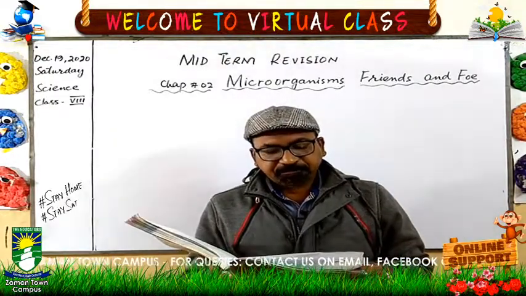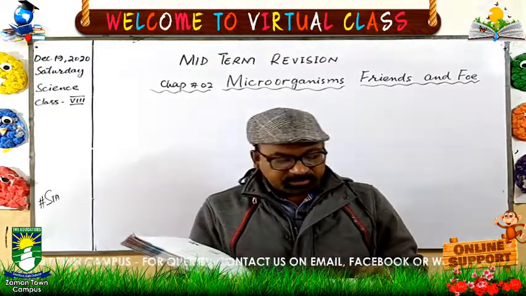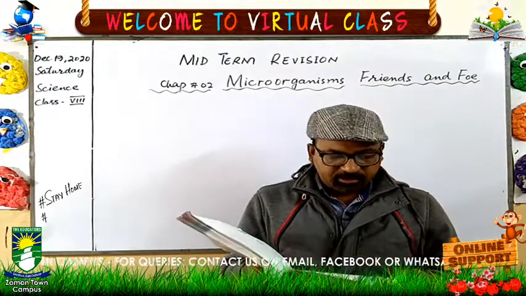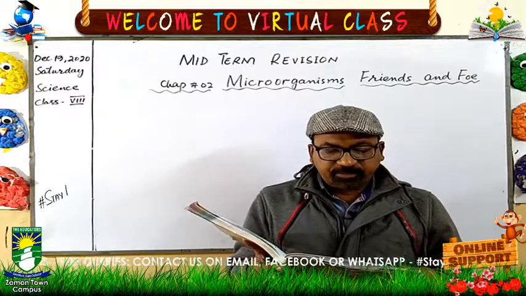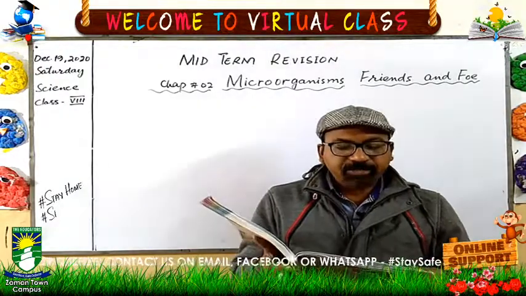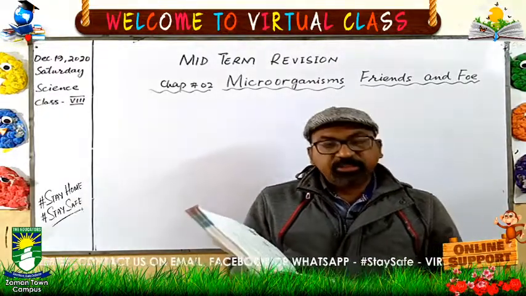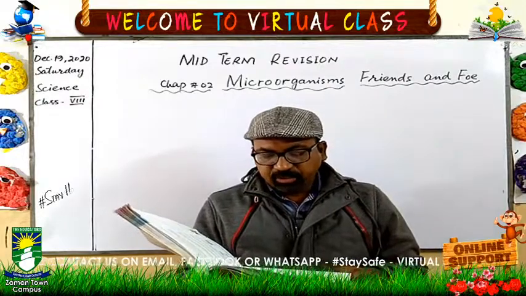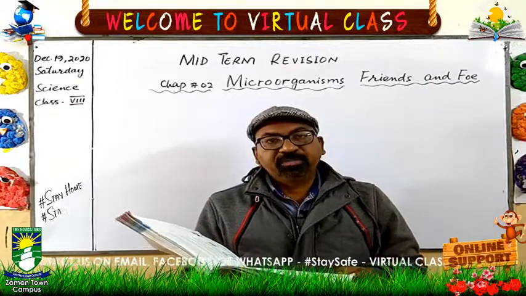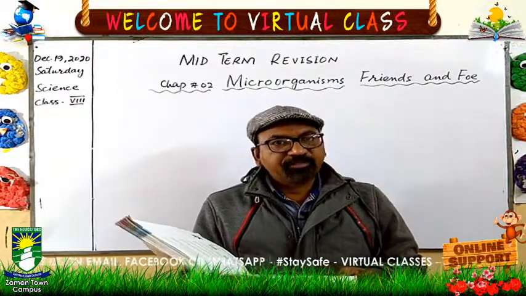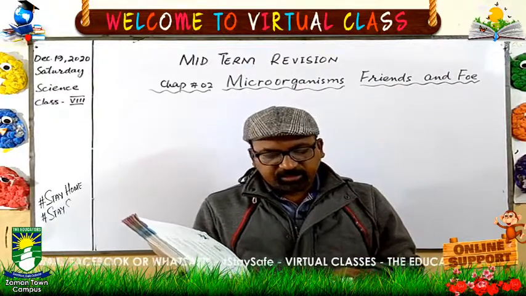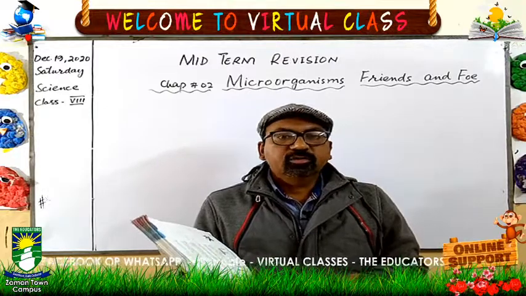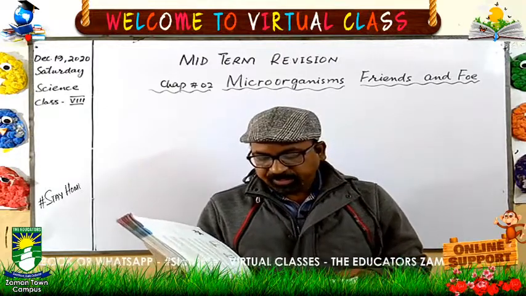And their structure is shown in your book at page number 18. See the structure of different algae. And nutrition, they can prepare their own food because they have chlorophyll. They behave like plants and they have chlorophyll, a green color pigment, so they can prepare their own food.